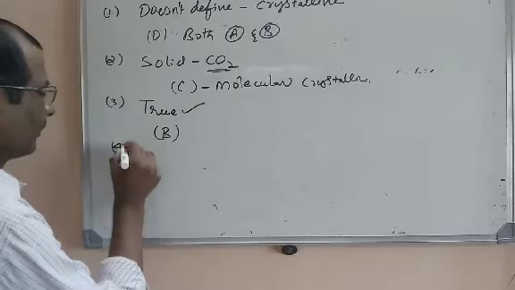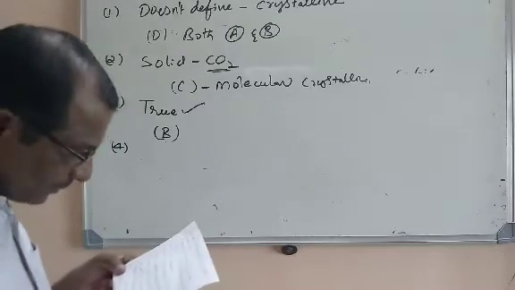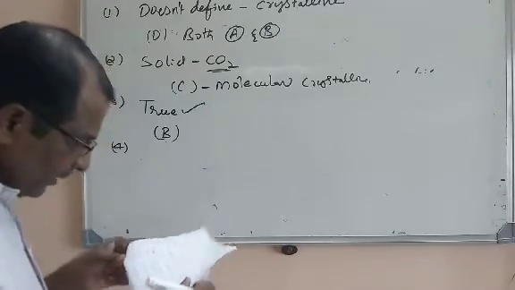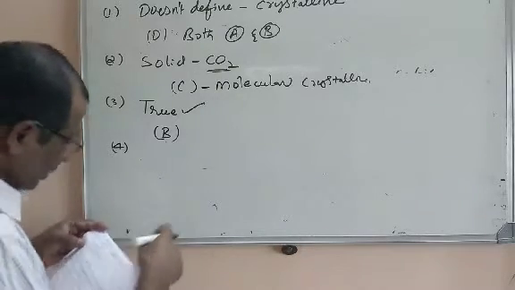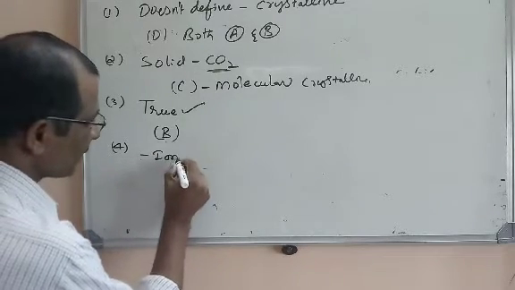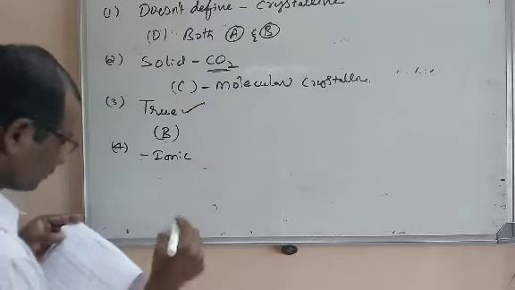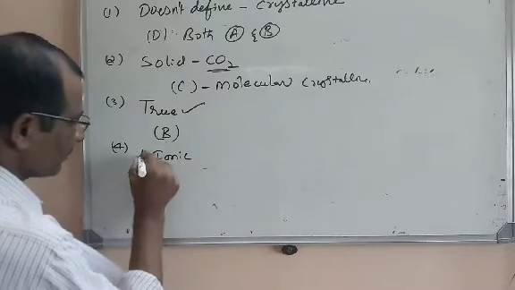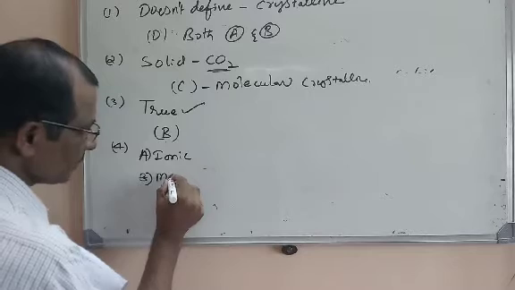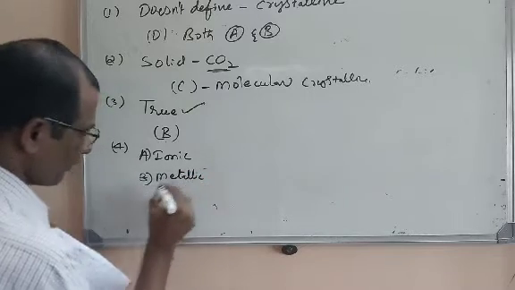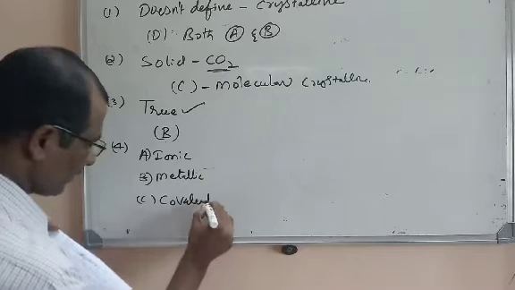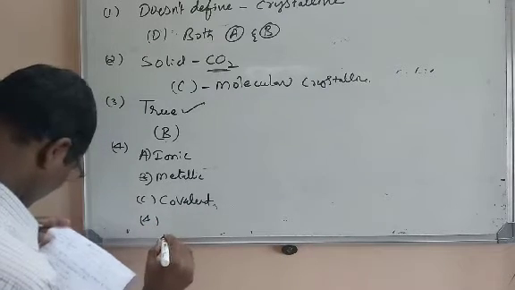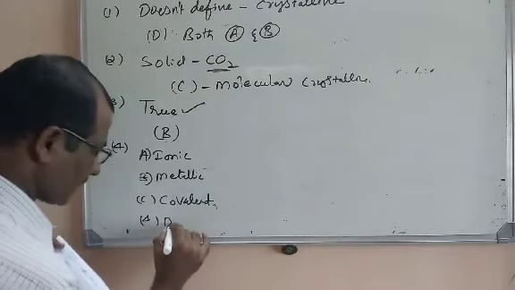Let us go for the fourth question. Match the following. Here two columns are given. You have to match. In first column, what is given? Ionic crystalline solid. Second one is metallic. Third one covalent. And the fourth one molecular is given.